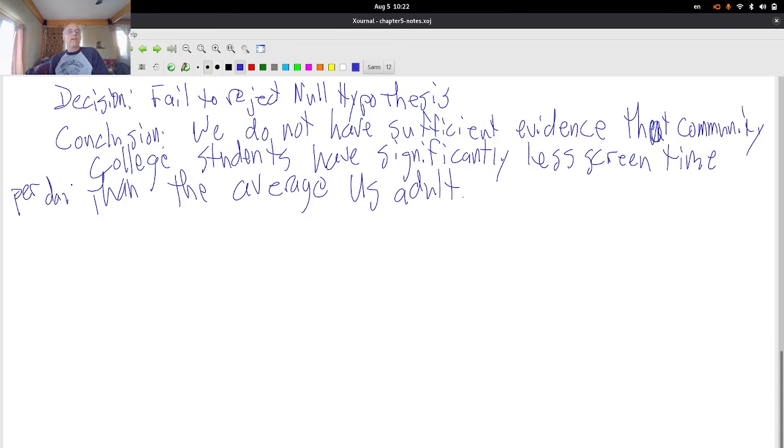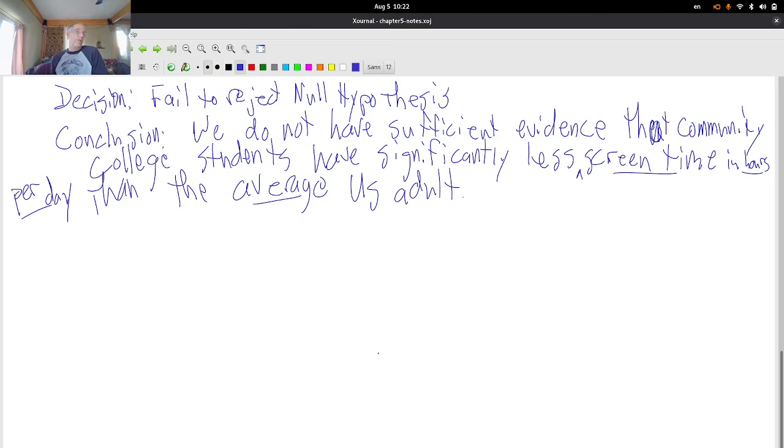Usually takes me a couple of drafts to get this with all the right information, right? So, how am I measuring screen time? In hours per day, so I need to make sure that's in there. I need to note that I'm talking about an average. Might be slightly better if I take the word average and put it up here. But that's not too bad. I think I got all the right information.